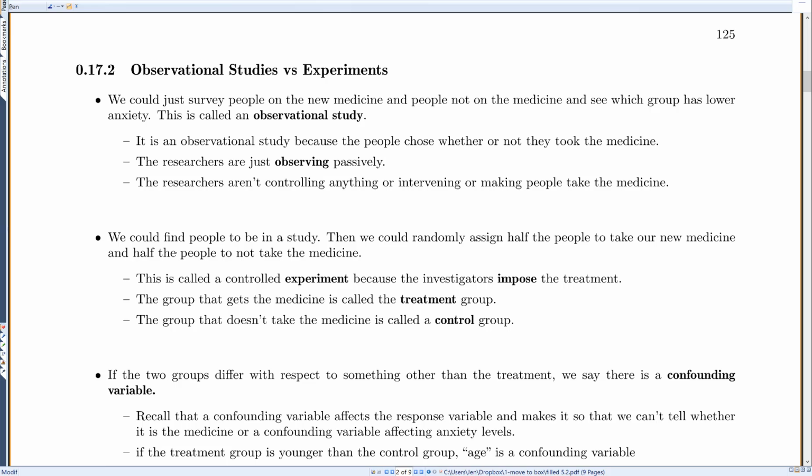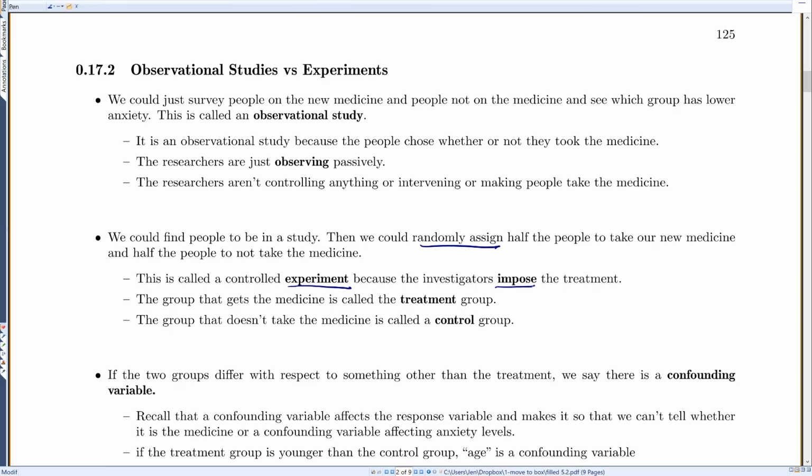So the better way to do this is we could actually find people to be in a study, and then we'd randomly assign half the people to take our new medicine and half the people to not take the medicine. This is what we call a controlled experiment, because the investigators are imposing the treatment. So we are actually making people take the medicine and not take the medicine, not in a mean way. Obviously, they've signed up to take the medicine.